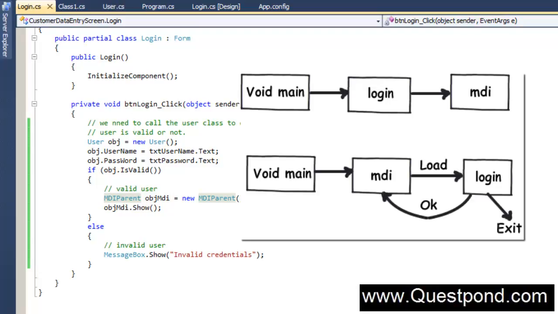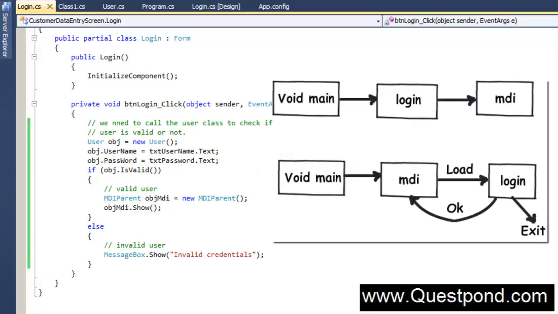So what happens is, even if you close the MDI parent, this login form will not go out of memory. That's the first point. And the second point is, we also get into complications of making the login form visible false, visible true, and a lot of other things, right? So maybe we should think about some other decent approach.